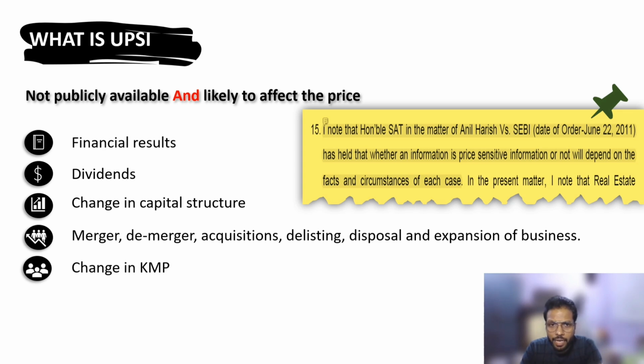Apart from it, as you can see on the screen, there is an extract which I put in the slides. Even the regulator sometimes grapples with the issue of what is price sensitive information, and this has to be decided on a case to case basis. If any information falls under these criteria, there is no doubt, it's a thumb rule, you can consider this information as a UPSI. But if anything apart from these five elements is there, it's a very subjective criteria and not so clear to define as a UPSI.